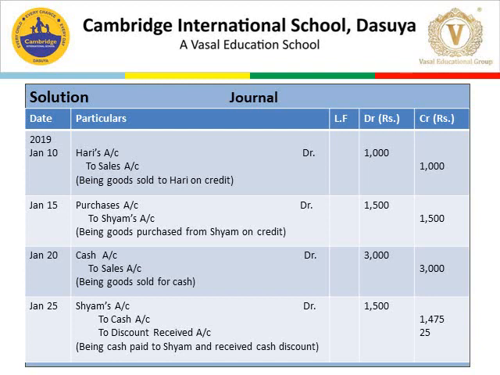We have written 1500 on the debit side in front of Sham. And on the credit side, we have written cash account 1475 and discount received 25. If we add 1475 and 25, it will equal 1500. So the double entry rule is also applied, that debit is always equal to credit. So the total for January 25th is 1500 and 1500. Narration is being cash paid to Sham and received cash discount from him.